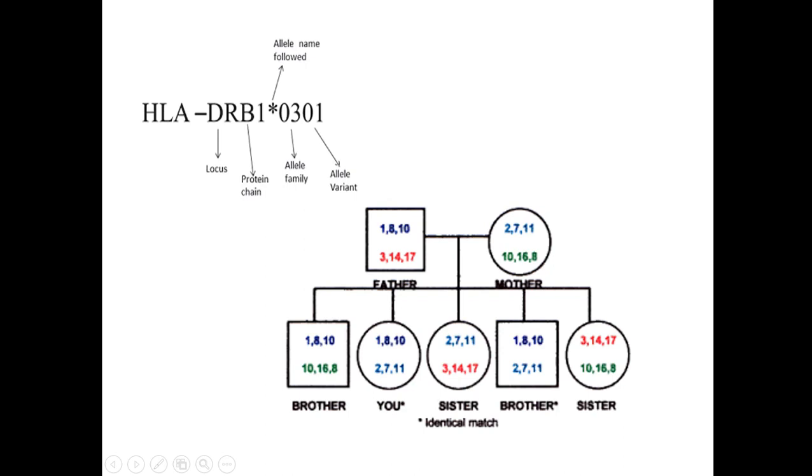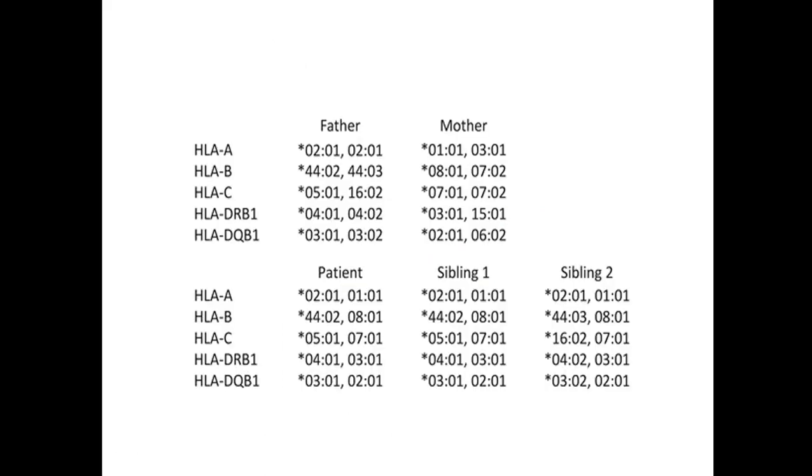You and the brother are HLA matched for the genes. So this is the correct matching of HLA. Safe transplantation can be done from you to your brother. These are the identical match.